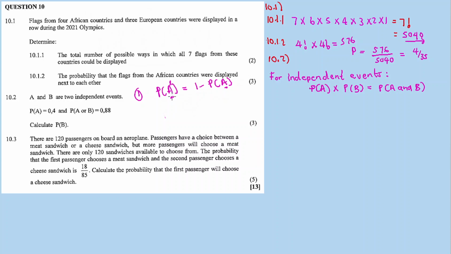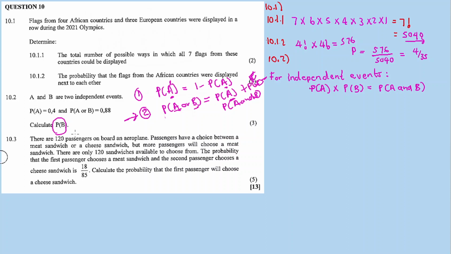It doesn't have to be always A. It can be B, C, D. And then the second probability law is the probability of A or B is equal to probability of A plus the probability of B minus the probability of A and B. So therefore, I can only calculate the probability of B using the second law, because with A or B and the probability of A given, I can calculate the probability of B.